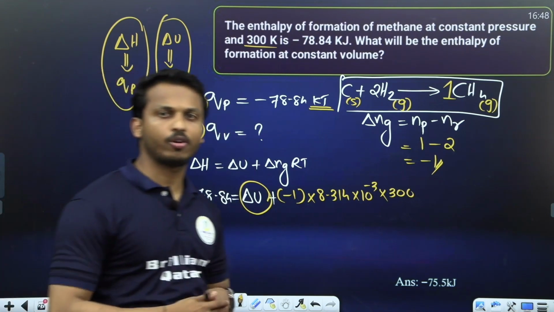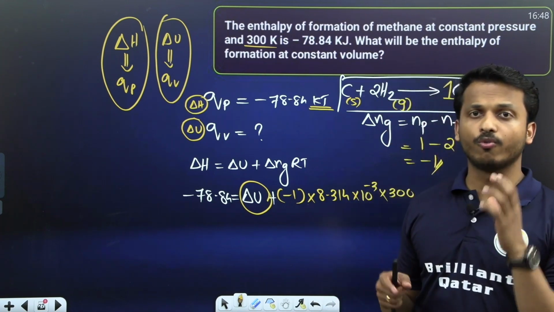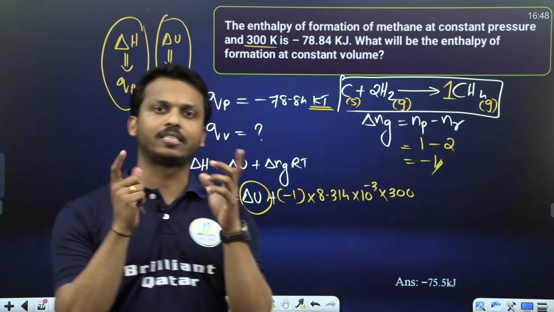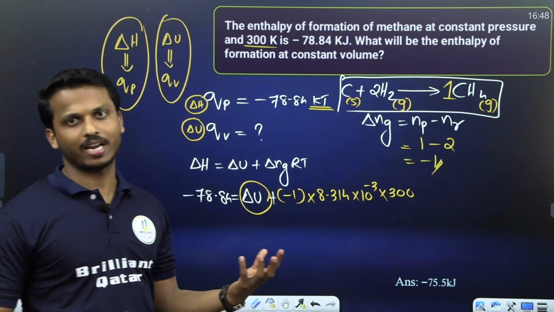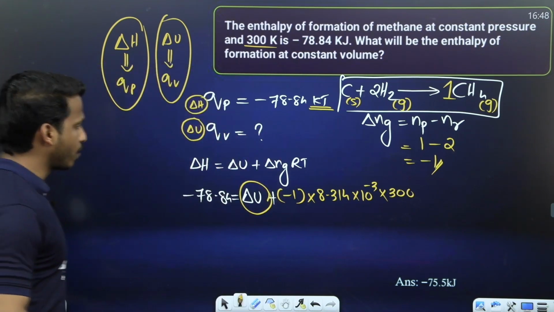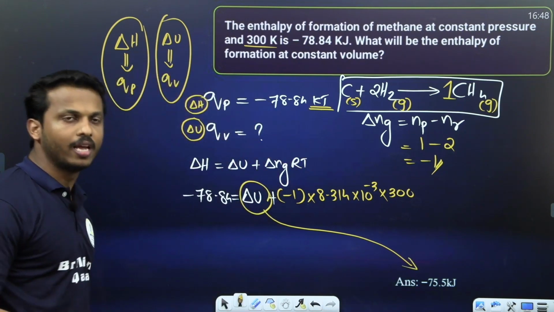So what is the point you have to memorize here? QP represents delta H, QV represents delta U. Directly apply the delta H and delta U relation. We have to make the equation. Formation of methane means 1 mole. Yes, we made it. So calculate the final answer, all of you. It's around minus 75.5 kilojoule.